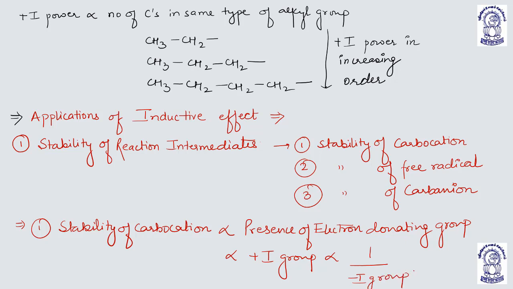So stability of carbocation, the carbon with positive charge, is directly proportional to the presence of electron donating groups. If the electron donating groups are more, then more is the stability. If the electron withdrawing groups are more, then less is the stability.